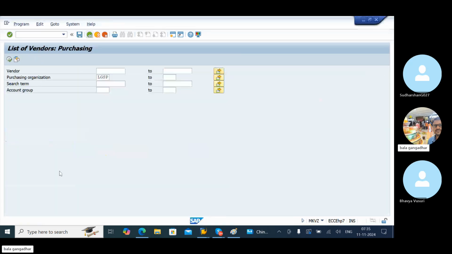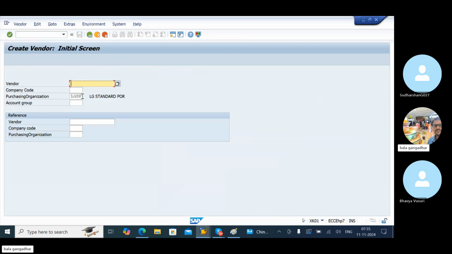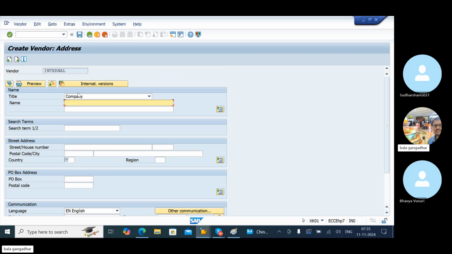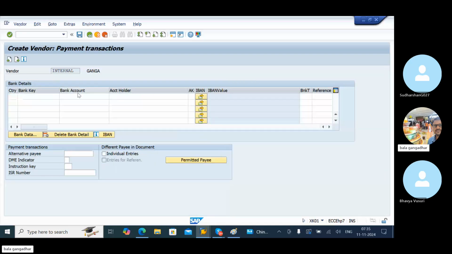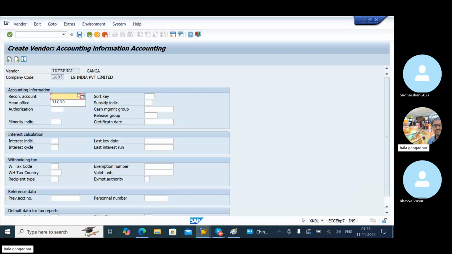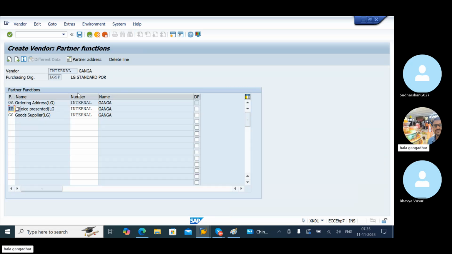Okay, another vendor. Then I'll recreate here vendors XK01. Some data is mismatching here. LG05. Account group is LGGTO, I think. Okay, this is Ganga. Enter. Enter currency, enter.